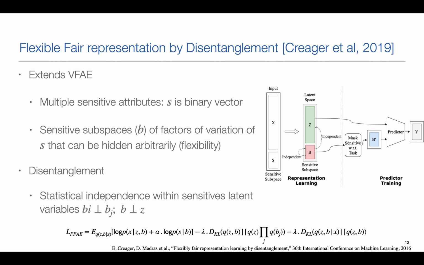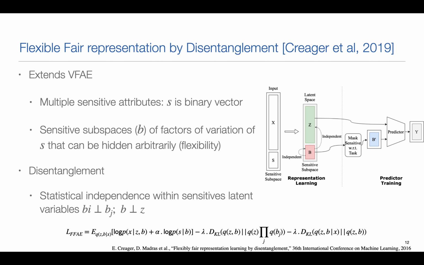By factors of variation, that means if we modify one factor, it doesn't affect other factors. Here they suppose that there is independence between each sensitive subspace, and between each sensitive subspace and Z. The authors were not interested in the disentanglement of the latent space Z.